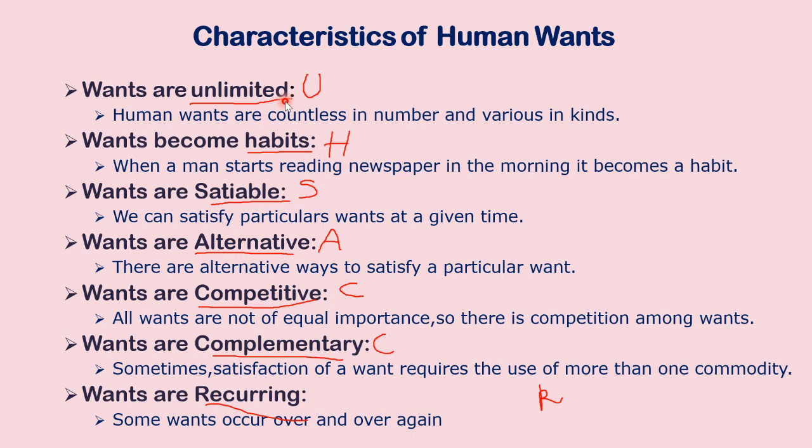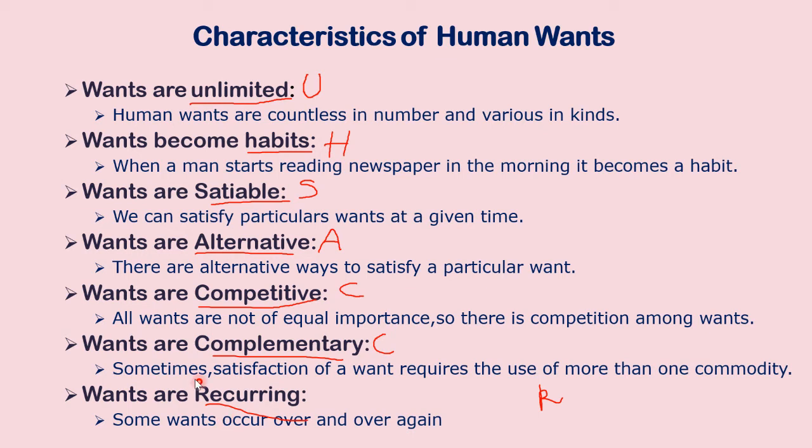Again in the afternoon, you will have a craving to have your lunch. If I serve you lunch, that want will be satisfied at that particular time. Again, 8 o'clock, you will say, Miss, I am hungry. So wants will be satisfied at a given time, but later on it will reoccur again. So that is the last point. Wants are recurring. It will occur over and over again.